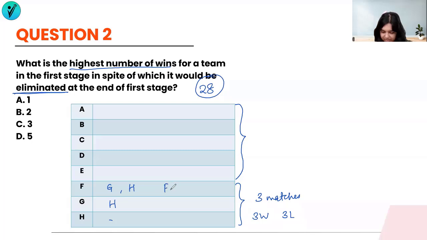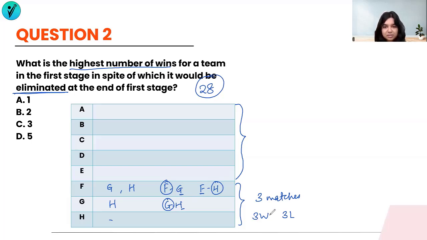There is a game between F and G, a game between F and H, and a game between G and H as well, right? If F is winning, then G is losing. If H is winning over here, F is losing. And between G and H, if G is winning, then H is losing. So clearly there are 3 wins and 3 losses.